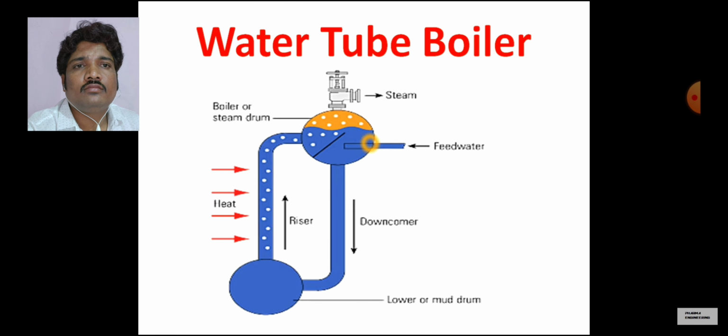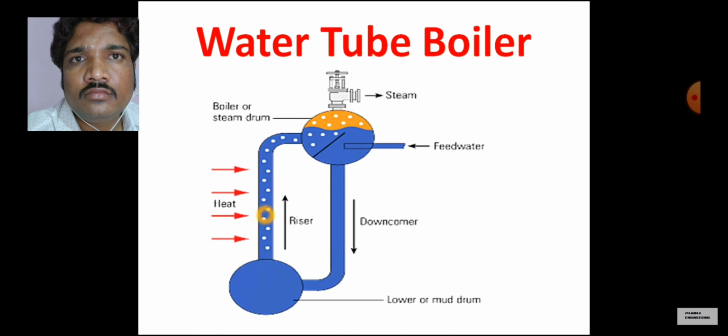This heavy cold water applies pressure on the hot water and sends the hot water below through the downcomer. The hot water comes into the lower drum, and from the lower drum it goes up through the riser tube.